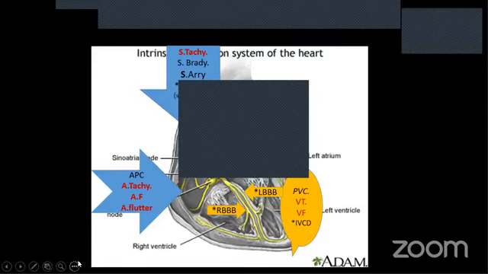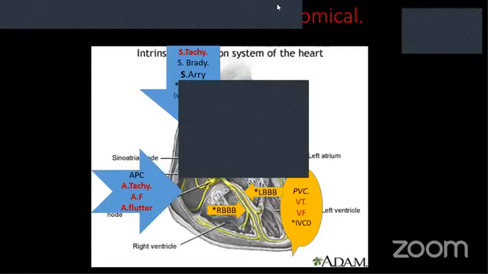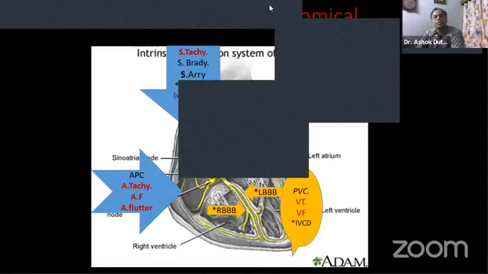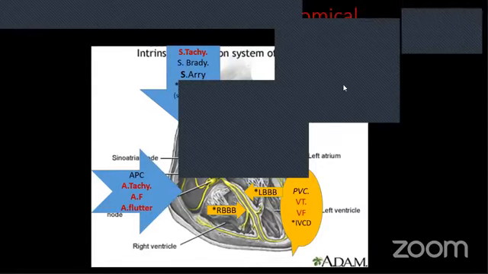Sorry for the interruption, Dr. Ashok. There's a black mark on the slide. So can you please reshare your slides? Yes. It is not seen.